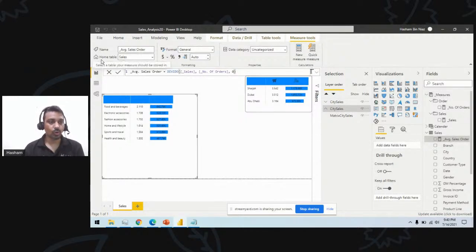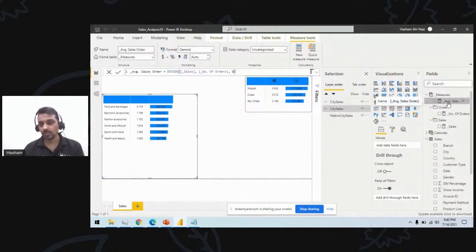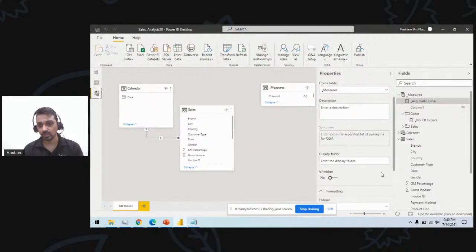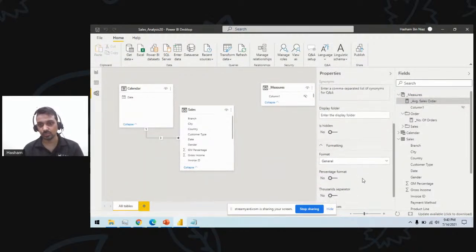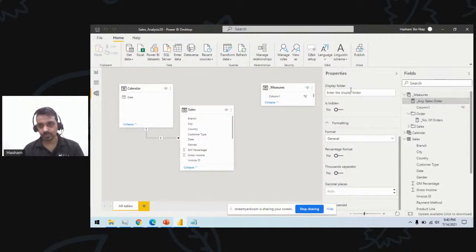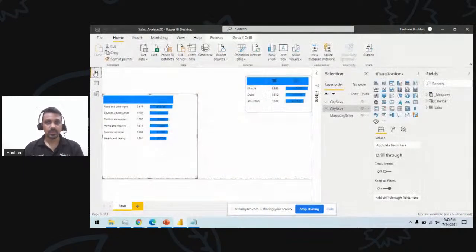I can quickly go to the home table and then switch it between the tables where I want to make this change. So you see, I have this one now moved to the measures table. This is how you can move it. And then in the folder, I want this average sales to be organized into my sales folder. So display folder name: sales. Now this is coming up here as well. So I have this average sales measure here. I can bring this measure into this chart, and then I want to create one more measure.